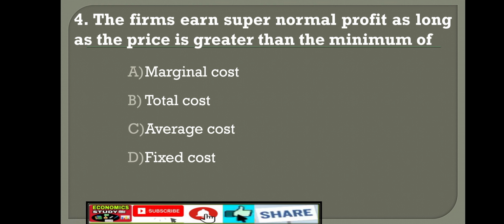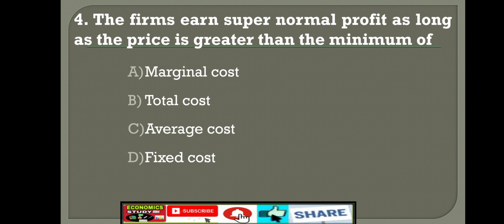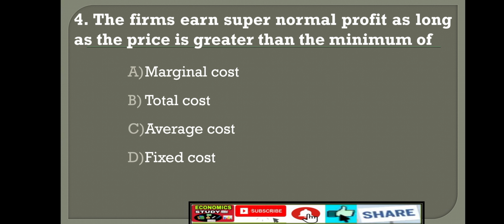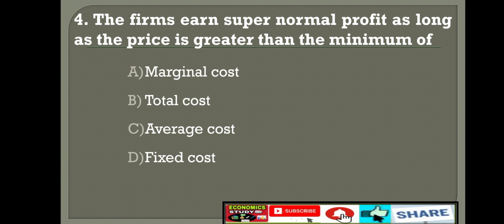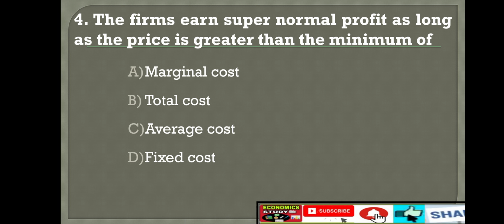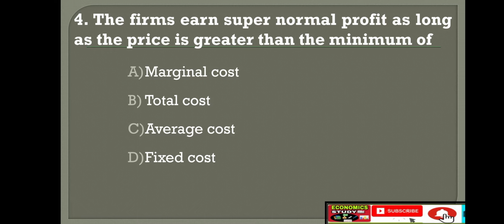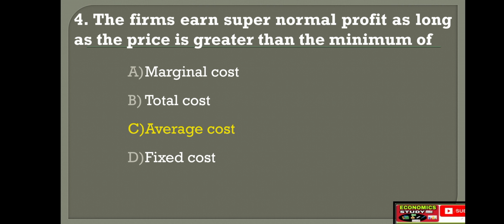Next, fourth question. The firms earn supernormal profit as long as the price is greater than the minimum of option A, marginal cost, option B, total cost, option C, average cost, option D, fixed cost. The right answer is option C, average cost.